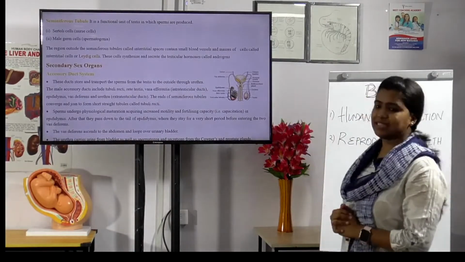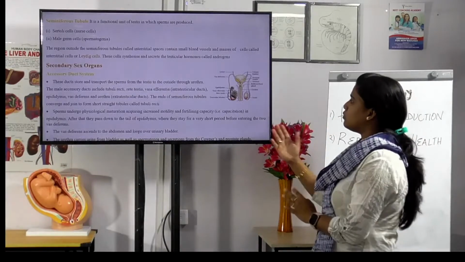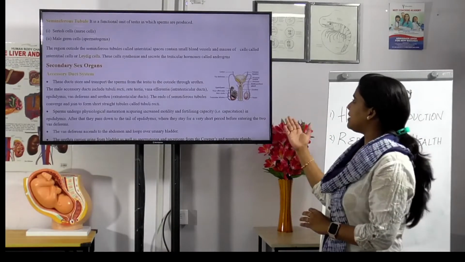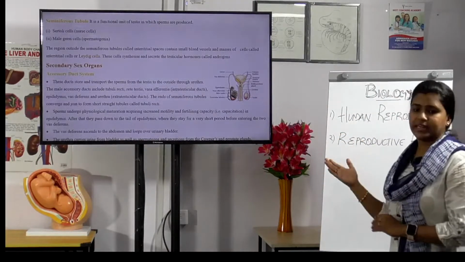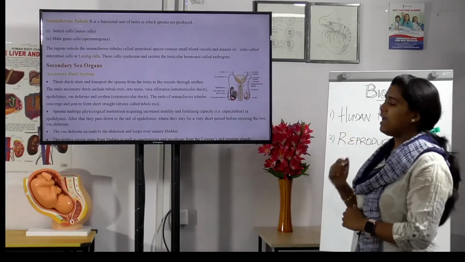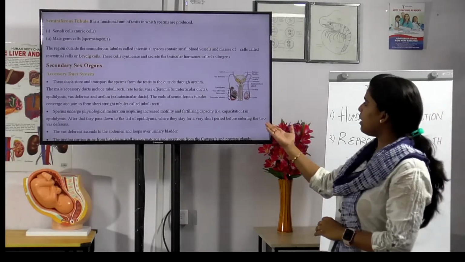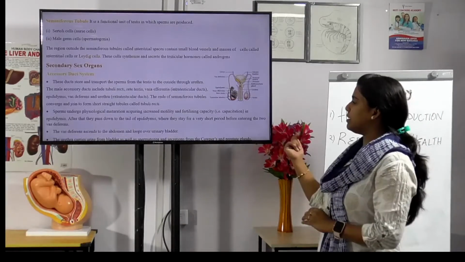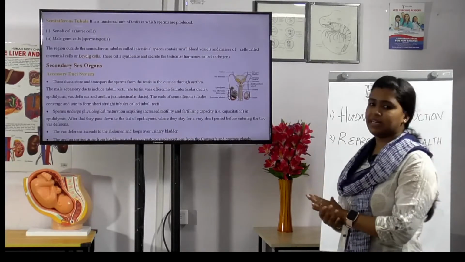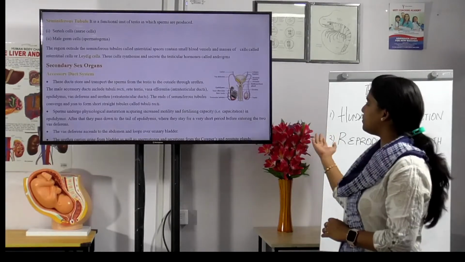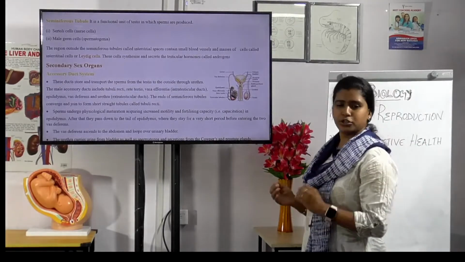Okay, and let us see the secondary sex organs. The first one is the accessory duct system. What does the accessory duct system contain? It stores and transports the sperm from the testes to the outside through the urethra, and it includes the rete testis, vasa efferentia, epididymis, vas deferens and urethra. The sperm undergo physiological maturation, which leads to increased motility and a very high fertilizing capacity. They pass down to the tail of the epididymis, where they stay for a short period of time, and then enter the vas deferens.